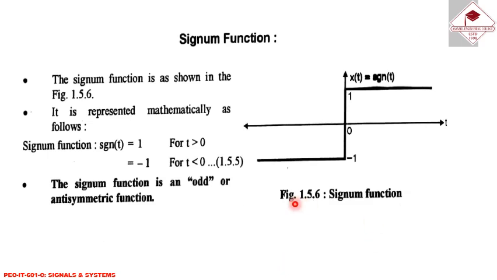Next, signum function. The signum function graphical representation is shown in the figure, and mathematically it can be represented as sgn(t) = 1 for t > 0, and it is equal to -1 for t < 0. The signum function is an odd or antisymmetric function.